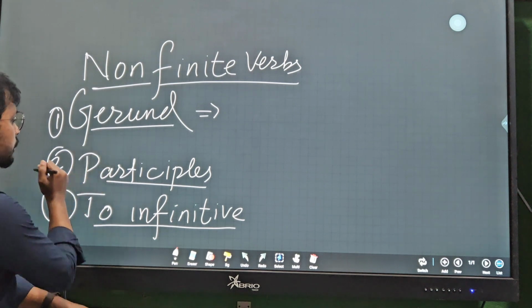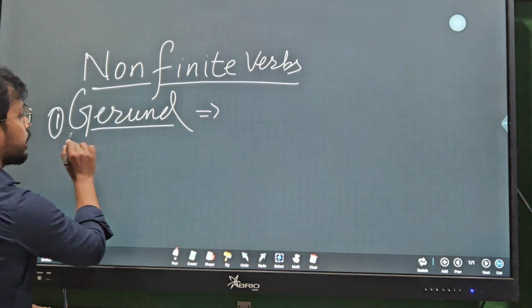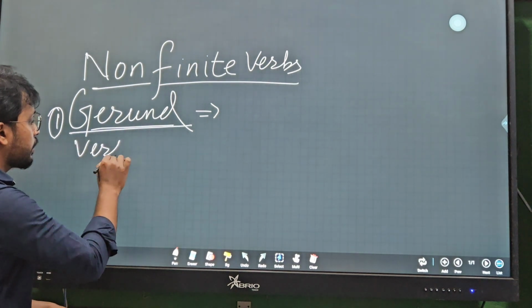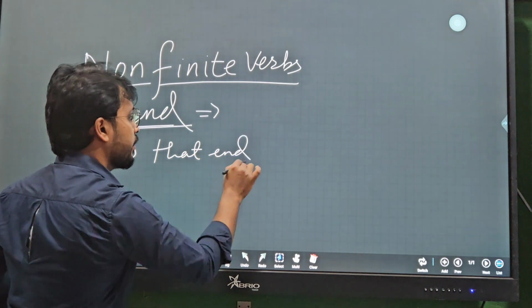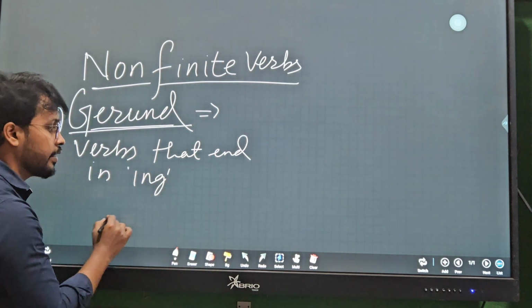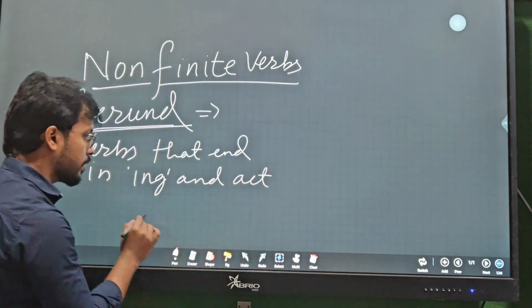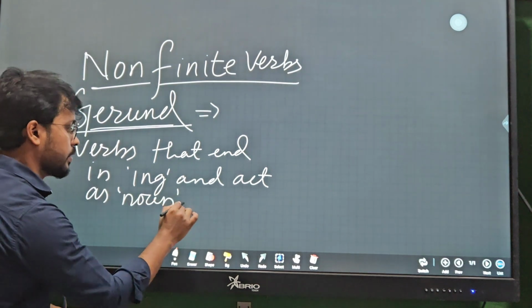So what is a gerund? Gerunds are verbs that end in ing and act as a noun in the sentence.